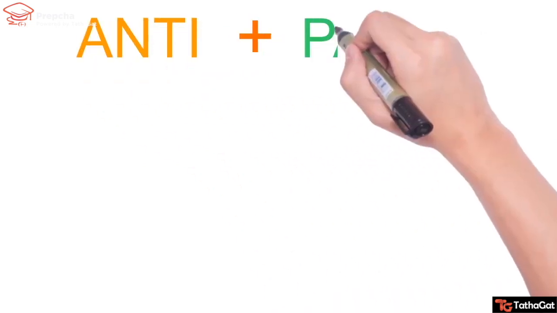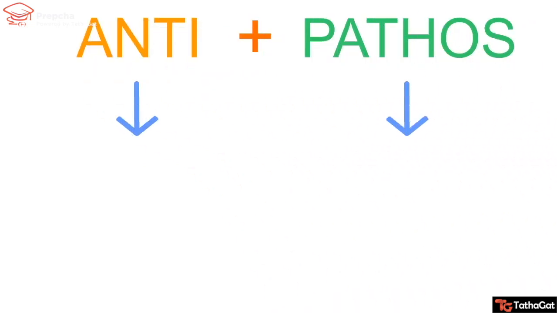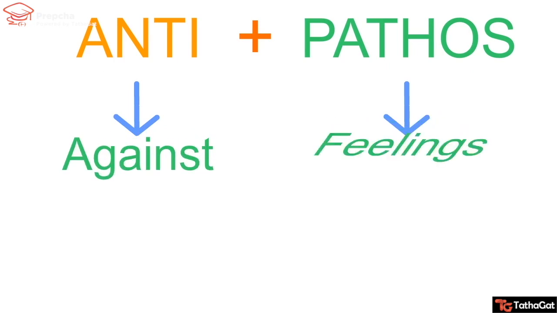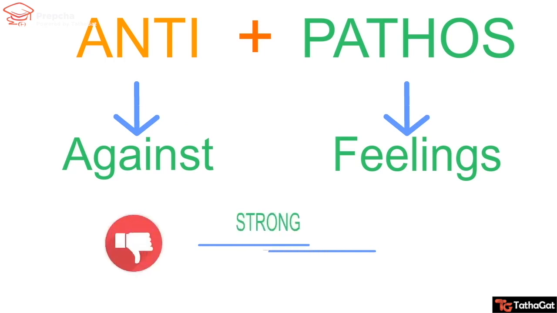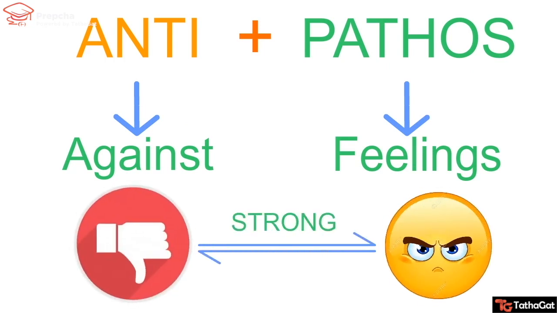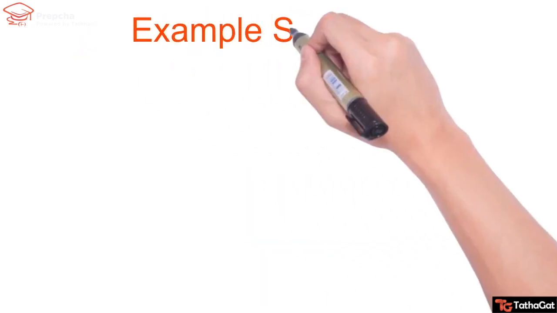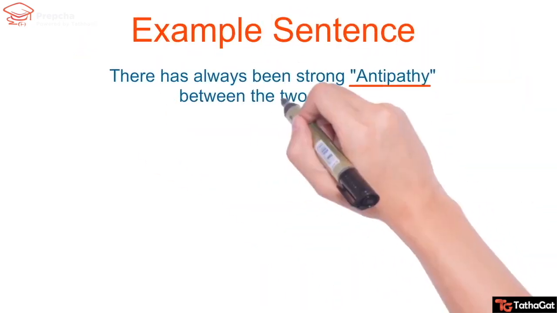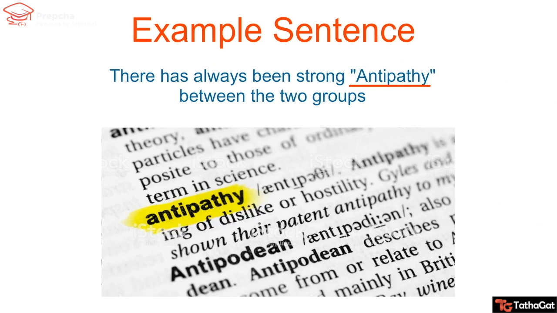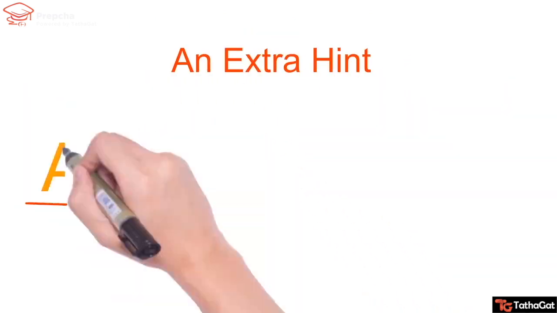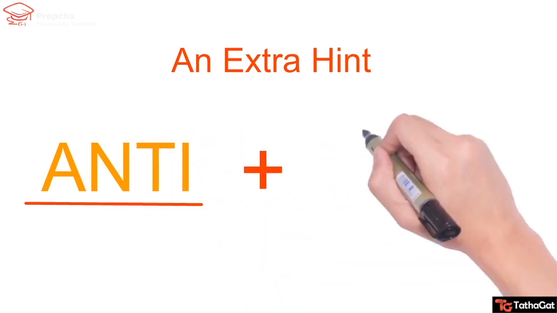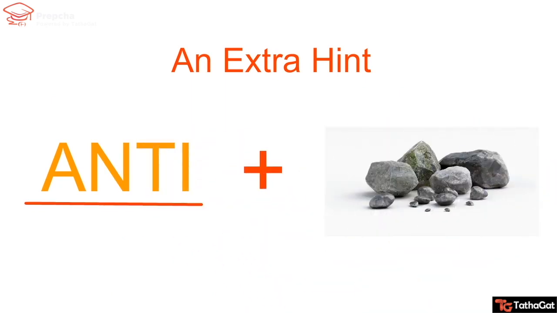Anti plus pathos. And we have against and feelings. Let us recall the meaning. Strong dislike or hatred. I'm sure you will never forget it now. Example sentence. There has always been strong antipathy between the two groups. An extra hint here. आप इसको anti और पत्थर से भी याद रख सकते हो.